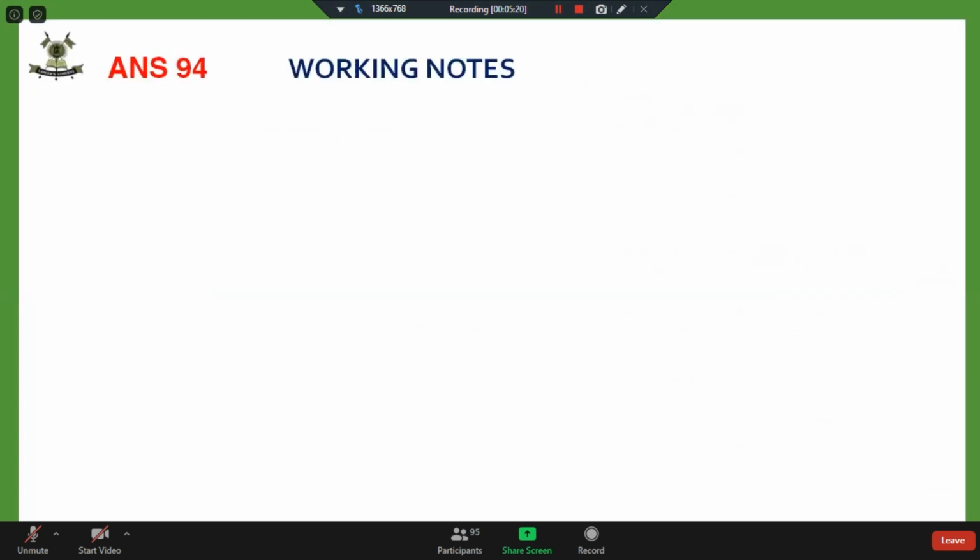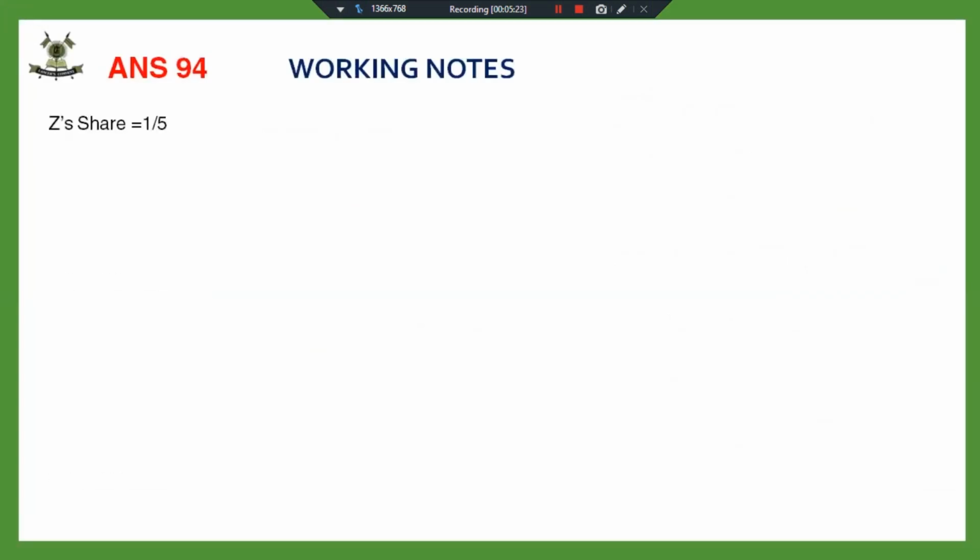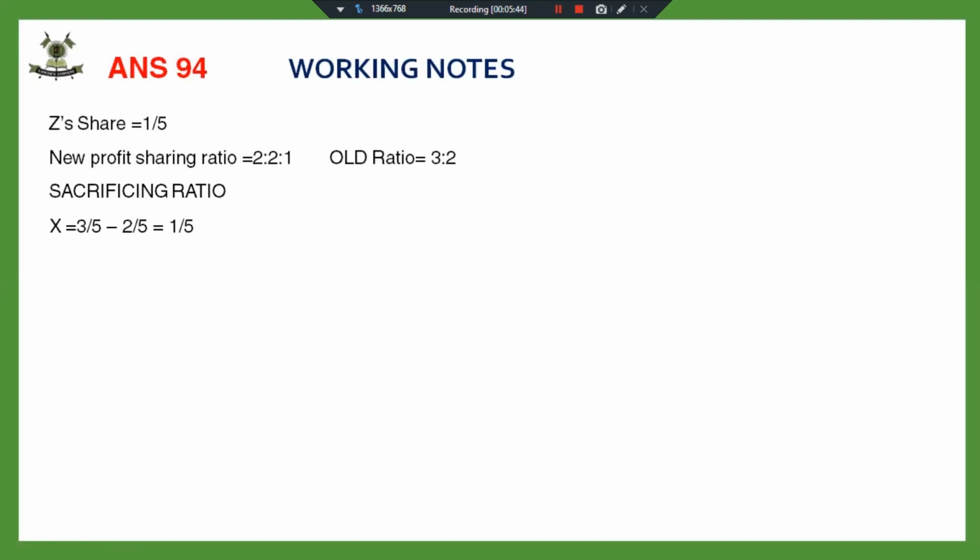Yes, let's see. Z's old ratio is 3:2 and the new profit sharing ratio is 2:2:1. Fine, it is 2:2:1. So my sacrificing ratio is old ratio minus new ratio. So it's only X who is sacrificing in this case. So the whole amount of goodwill brought in cash by the new partner will be transferred to X capital account.